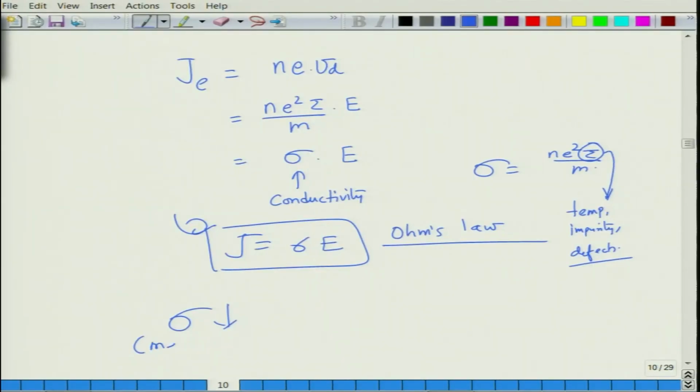So, sigma of metals generally decreases as temperature increases, impurity increases, and defects increase. So, as you deform a metal, you increase the defect density. As a result, the conductivity of a metal goes down.